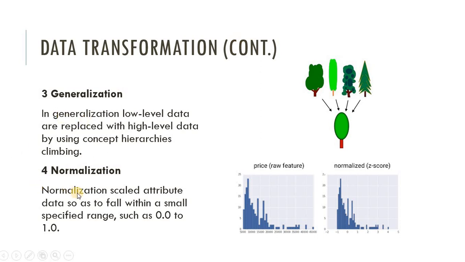Next is normalization. Normalization scales attribute data so as to fall within a small specified range such as 0 to 1. As shown in the figure, here is the price value. The values are too big here, so we summarize that value into one specified range. Suppose here we normalize that range into -1 to 5. All the data is normalized into that range, so we can easily use and evaluate the data. For that we normalize the data.